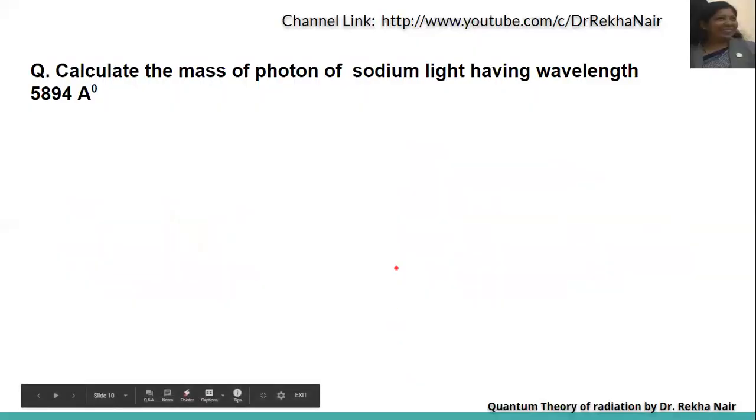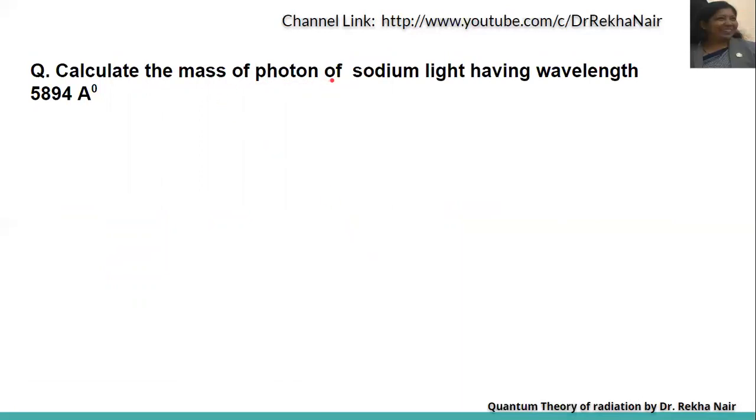Now let us take an example, a numerical problem. Calculate the mass of photon. We have the formula for mass, so we can calculate.